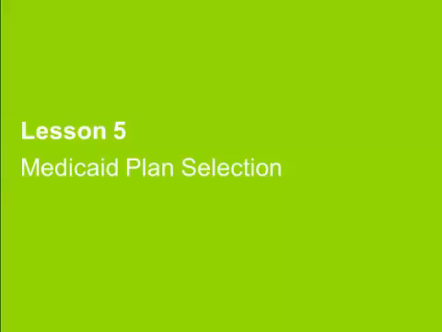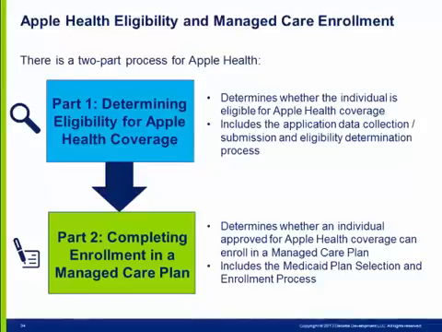We will now cover Medicaid plan selection, implemented in May of 2015. Medicaid plan selection is the process of selecting a managed care plan once an individual is determined eligible for Apple Health coverage. There are two parts to gaining coverage in Apple Health. Part 1 is determining eligibility for Apple Health coverage that we just covered in Lesson 4. Individuals must complete the application process in Healthplanfinder to determine their eligibility for coverage. Part 2 is completing enrollment in a managed care plan.